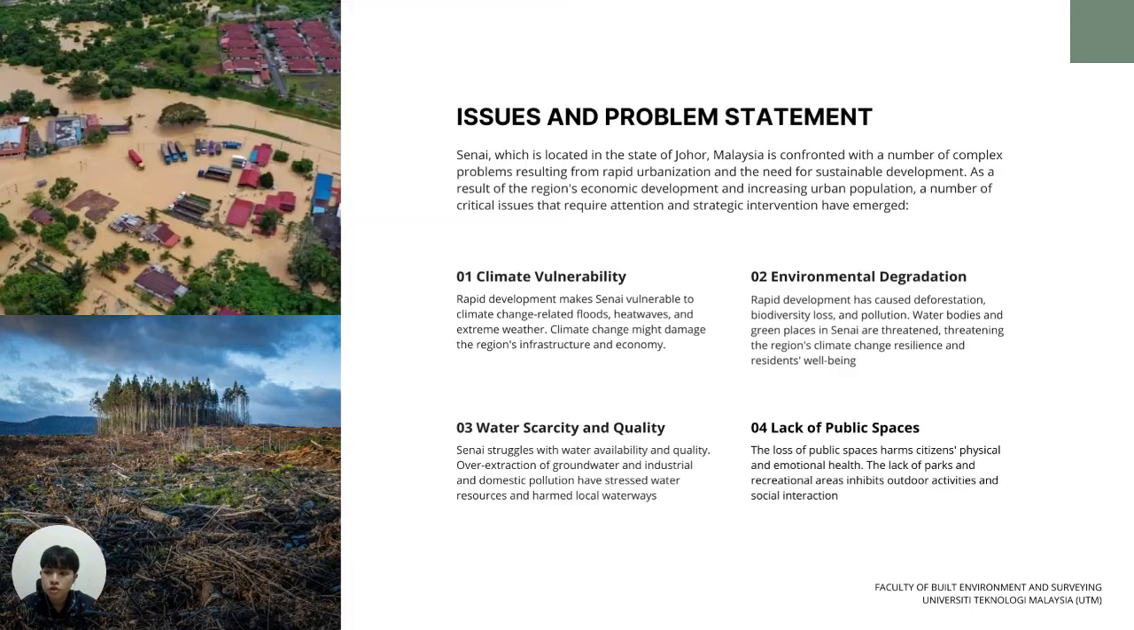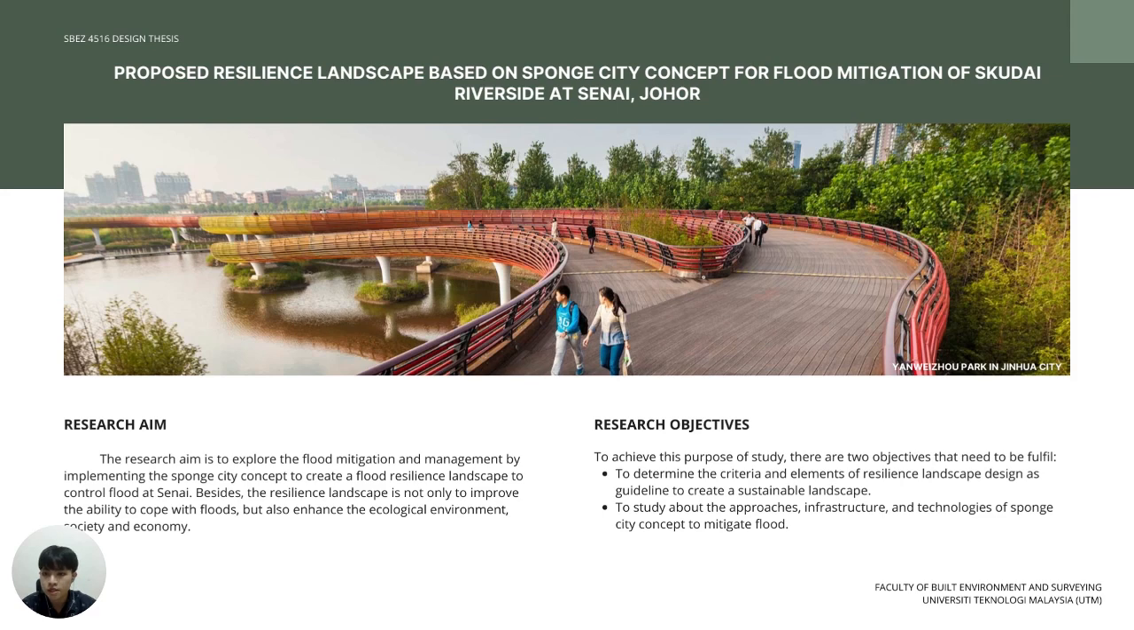continued progress. Through the research and investigation, Senai is one of the disaster-prone areas in Malaysia, and I have summarized these 4 types of issues that Senai faces, which are the climate vulnerability, environment degradation, water quality problem, and lack of public spaces. In order to address the issues faced by Senai, a proposed resilient landscape based on smart city concept for flood mitigation of Skudai River site is the most suitable topic to address this problem.